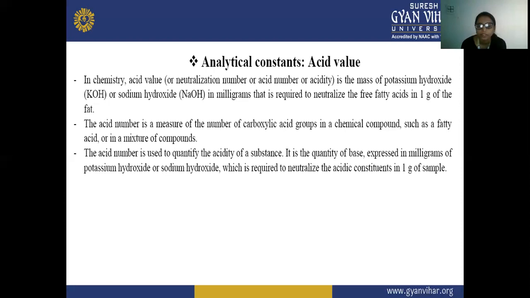Here the acid number is the measure of the number of carboxylic acid groups in a chemical compound. The fatty acids also contain this carboxylic acid.